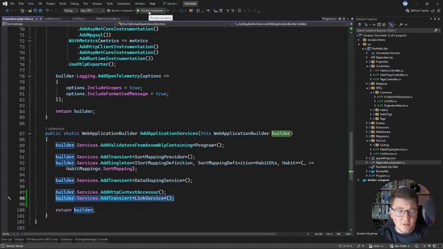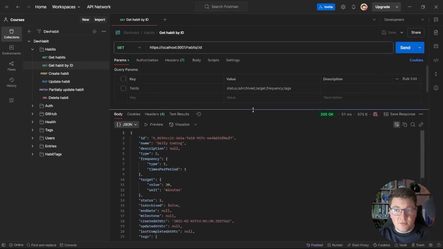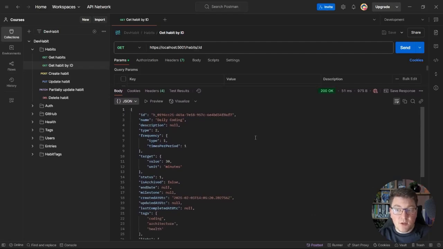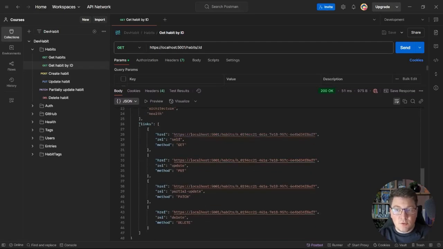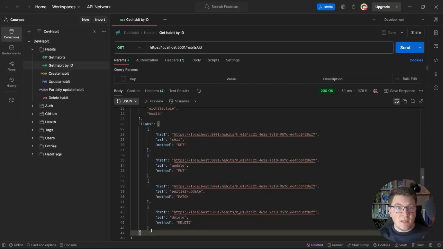Nonetheless, let's start the application and test out our HATEOAS implementation. I'll send a request to get back a habit based on the identifier, which I already have here, and I'm certain that this habit exists. So when I send this request, we get a response back, and if I expand the response body, you will notice that we have our links present in the response. So this is how easy it is to implement HATEOAS in an ASP.NET Core application.